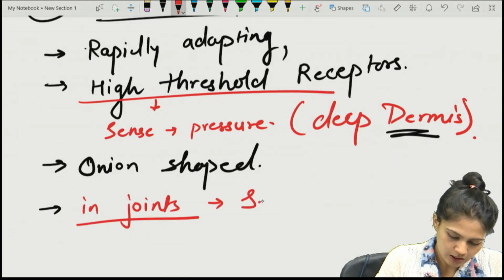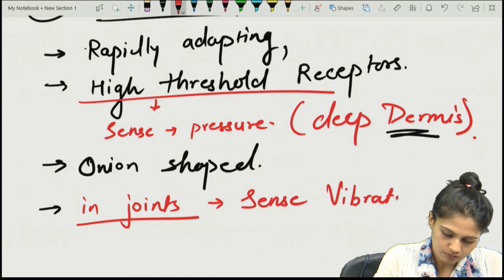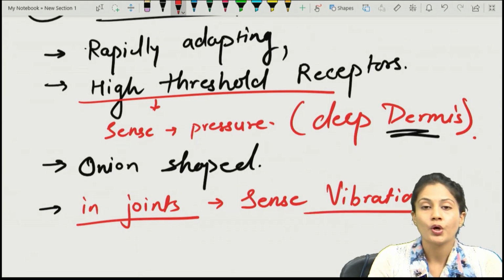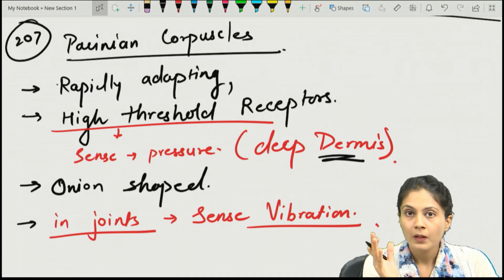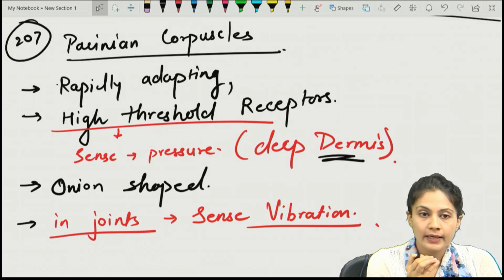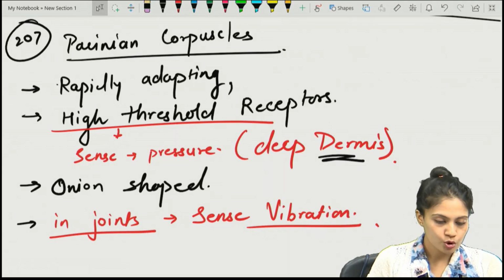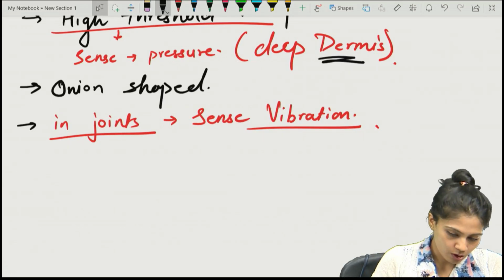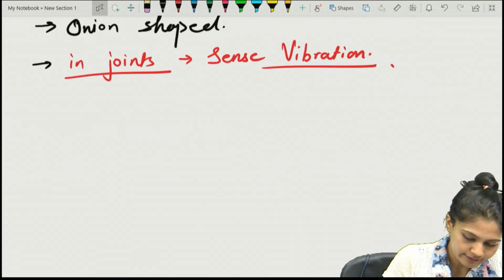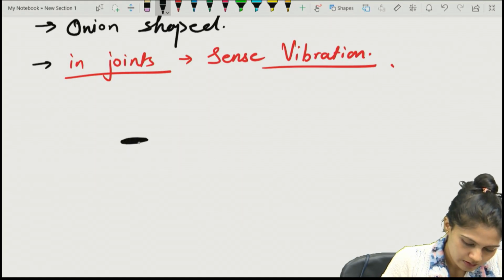And what they sense in the joint is the vibration sensation. In the dermis they sense the pressure sensation, and if they specifically ask, in the joints, which sensation will they sense? They will sense the vibration in the joints. Let's draw a simple diagram of the Pacinian corpuscle, the onion shape. It's very easy to draw.